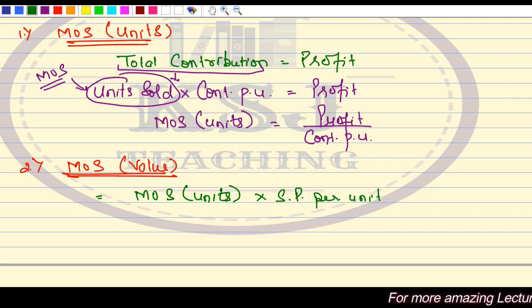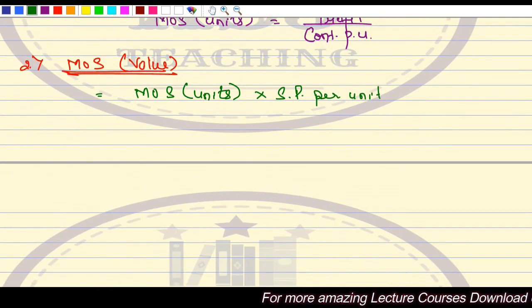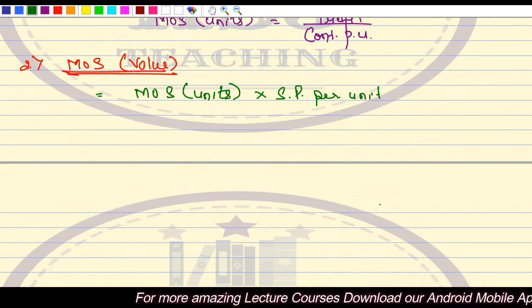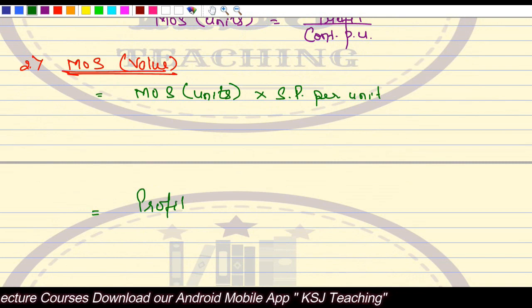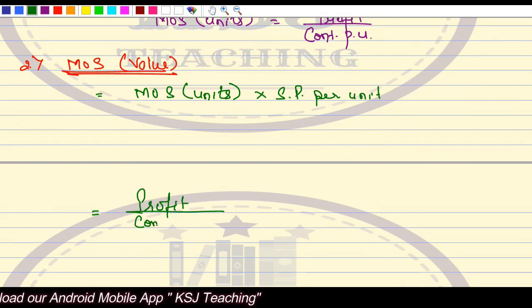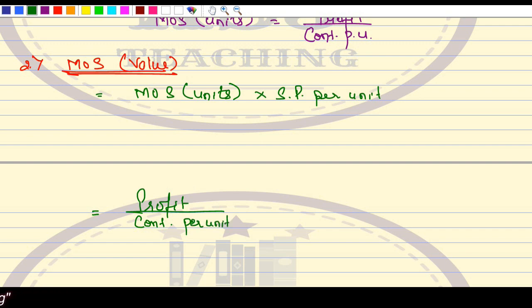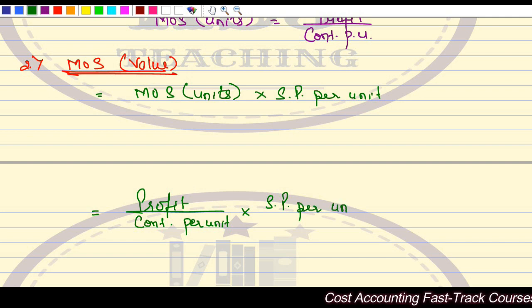This will give you the value, obviously. Or like margin of safety in units is what? It is profit divided by contribution per unit multiplied by selling price per unit, right?